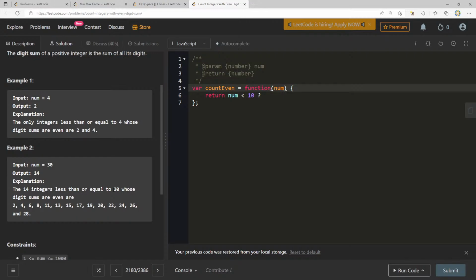I think the answer can just be, if it's less than 10, we can just divide it by 2. If it's more than 10, we just divide it by 2 and subtract 1. Right? So with that, would this be 9? Like 3, 6. You see, but that's actually 10. 14 integers less than or equal to 30 whose digit sums are even.